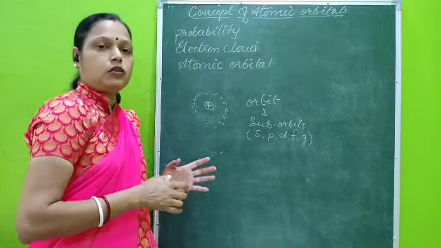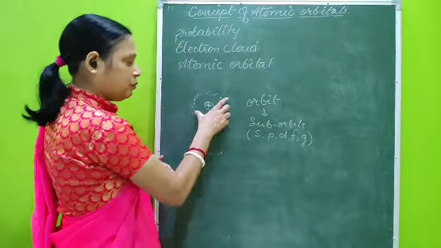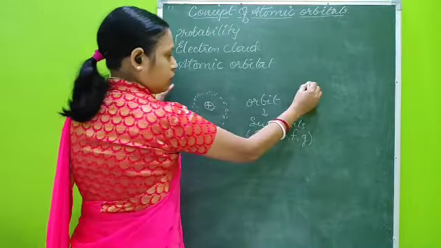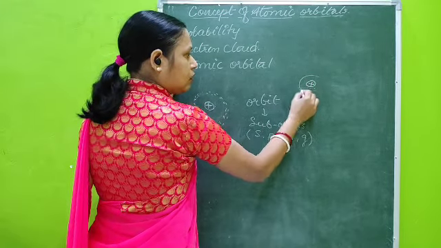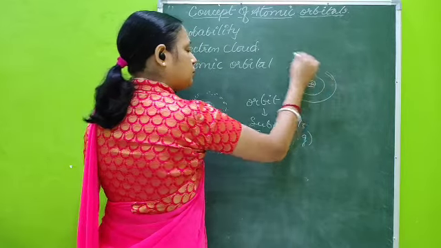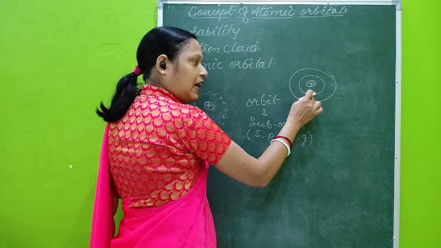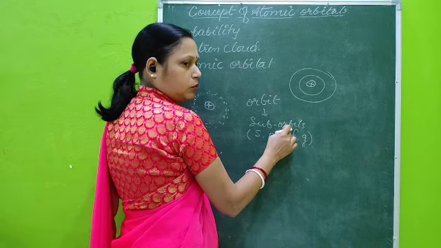Now let us discuss the differences between orbits and orbitals. In short, suppose this is the nucleus and this is one orbit and this is the second orbit. That means if one orbit is there, it can contain suborbits also.